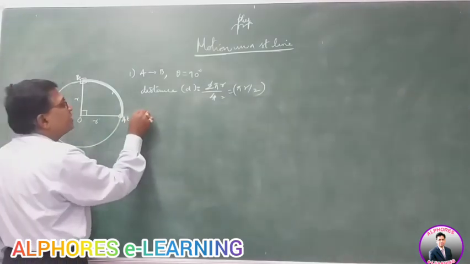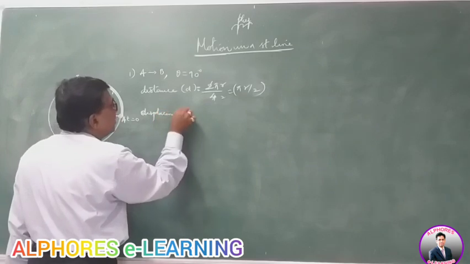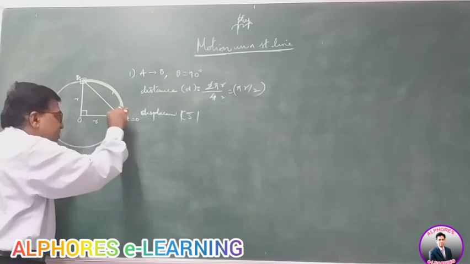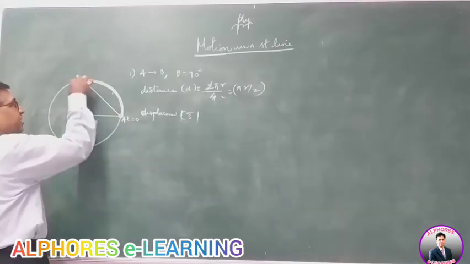Now how about the displacement covered? The magnitude of the displacement of the body is the hypotenuse from A to B in this case.